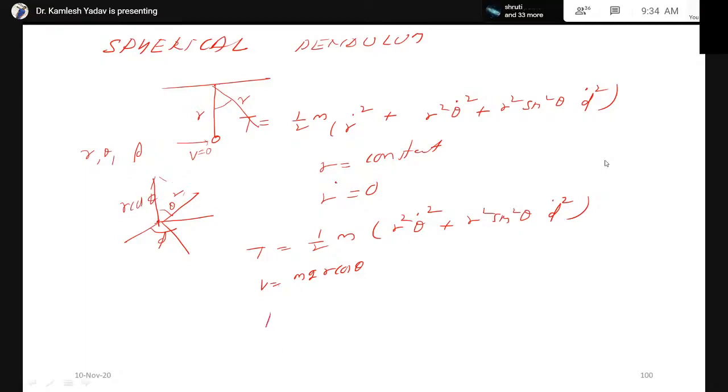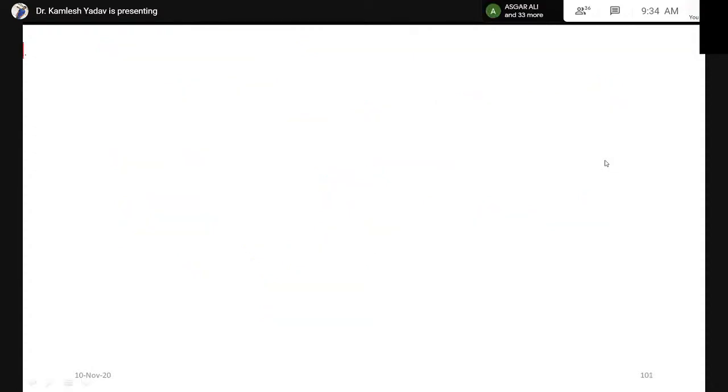Therefore we can write the Lagrangian will be equal to T minus V. Now substituting the values of T and V, the net Lagrangian is equal to half m (r square theta dot square plus r square sine square theta phi dot square) minus mgr cos theta. Now this is the Lagrangian for the spherical pendulum. From this we can derive the Lagrange equations of motion.